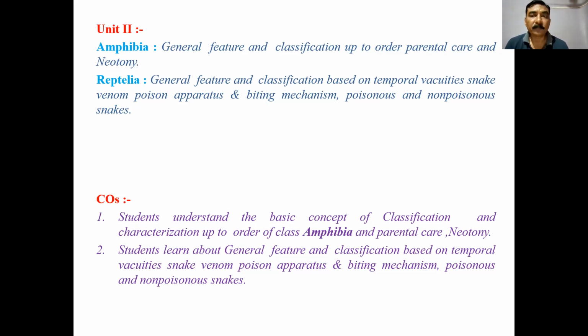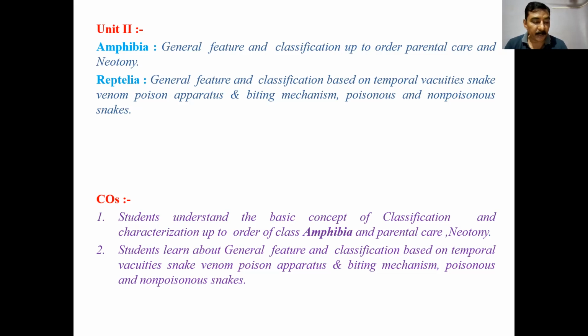In reptiles, there is a classification on the basis of temporal vacuities, the formation of temporal fossae. In the temporal region of the skull, there is development of cavities, and depending on that, there are a number of types of skull in the reptile.